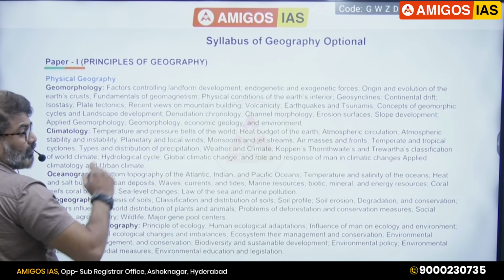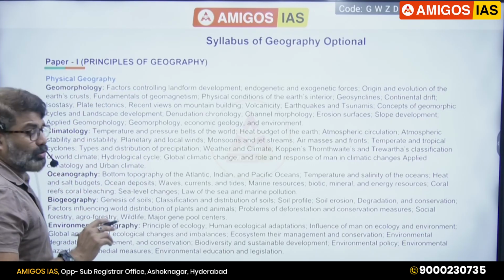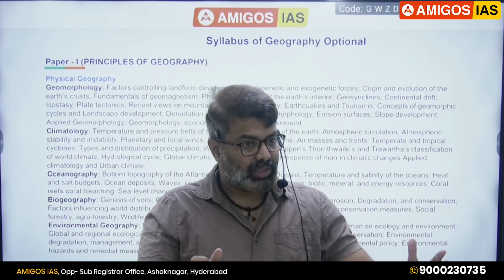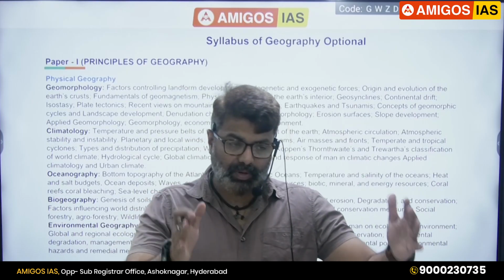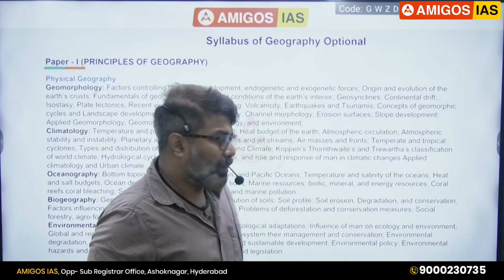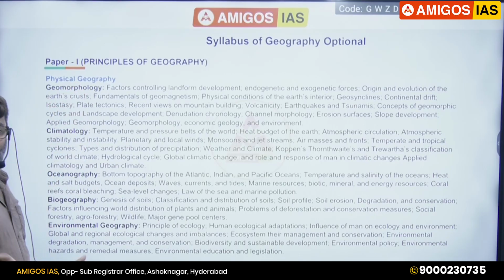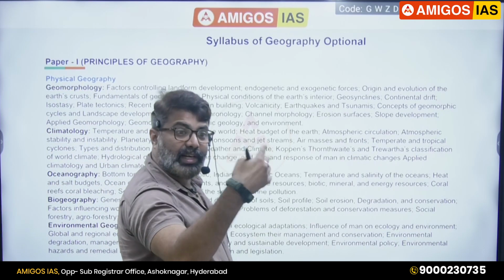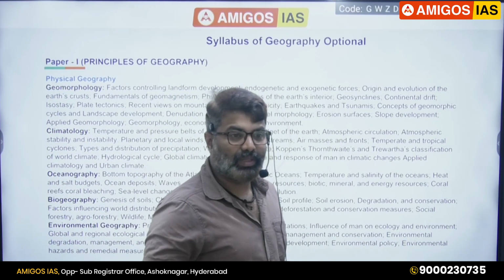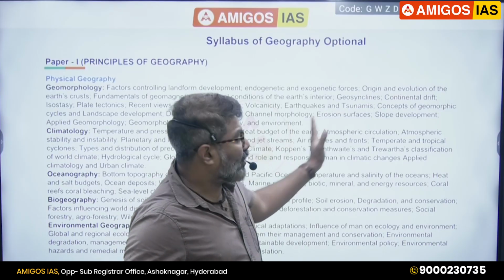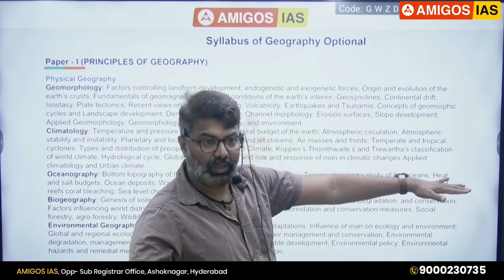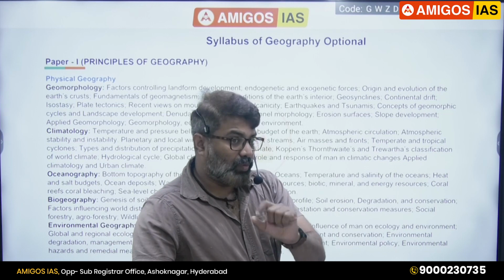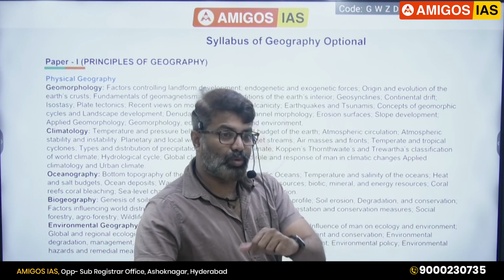Now notice the syllabus. When you see any optional in UPSC, there is paper 1 and paper 2. Paper 1 is more generic in nature and paper 2 is applied. Both are divided into part A and part B. Part A is physical geography, part B is human geography. So we learn a lot of general concepts here. In paper 2, we study Indian geography; we apply it to India. Whatever we read in paper 1, we link with paper 2. That's how we have to answer the paper also. While answering paper 2, we have to take references from paper 1, so we'll get more marks.